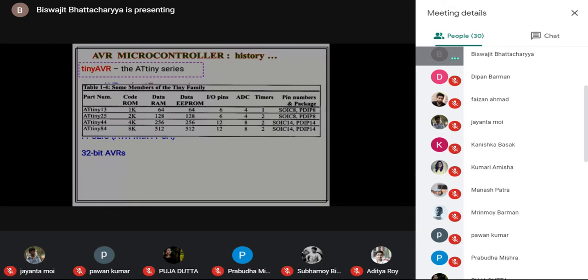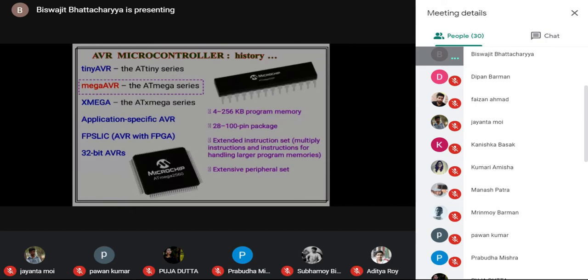So these are the small-sized microcontrollers. Now, if we see the Mega AVR, either a DIP package or a QFP package is available. In our case, we'll use the ATmega 2560 microcontroller. Here the program memory is quite large compared to the ATtiny series: it is 4 kilobytes to 256 kilobytes, and the number of pins is 28 to 100, so large.